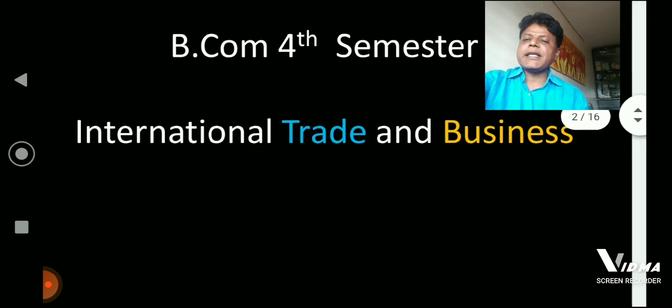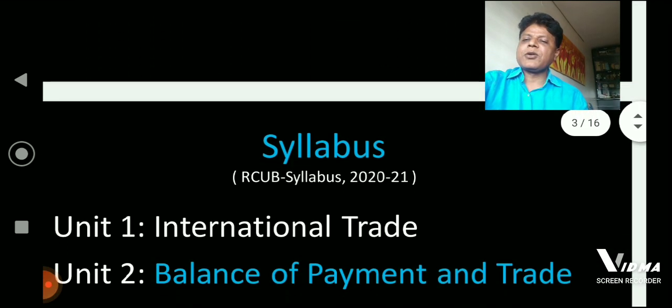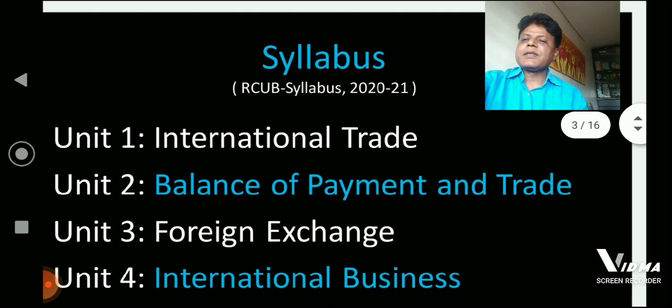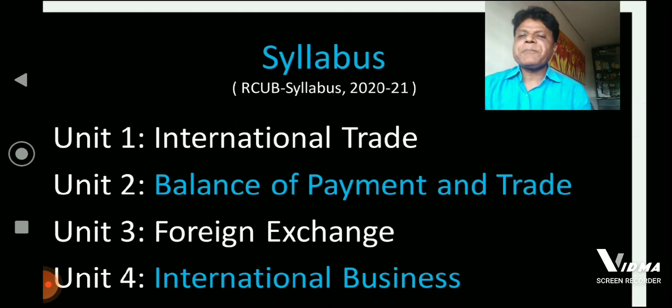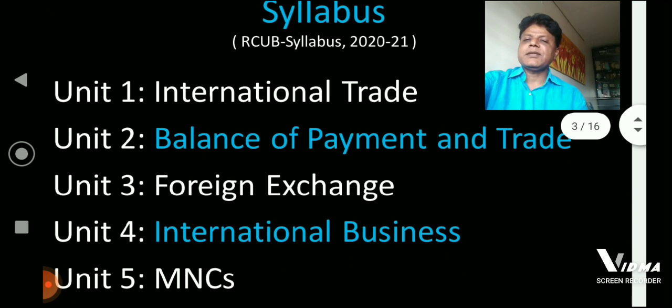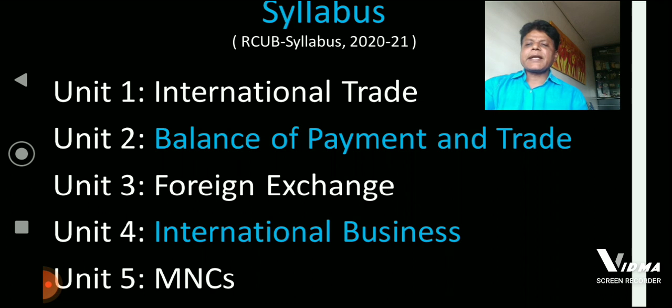Now, next slide is about the syllabus prescribed by Rani Channamma University for the year 2020-21. First unit is international trade. Second unit is balance of payment and balance of trade.